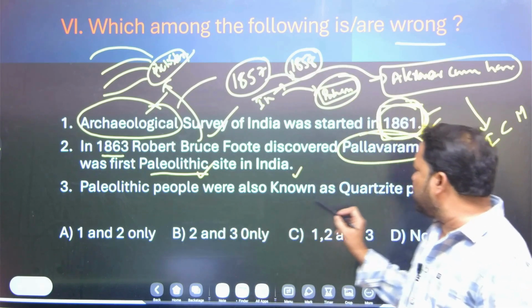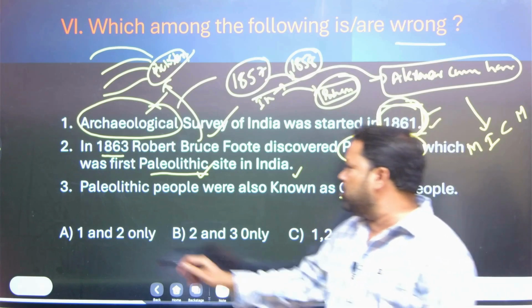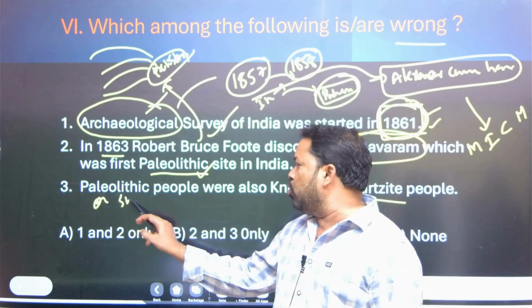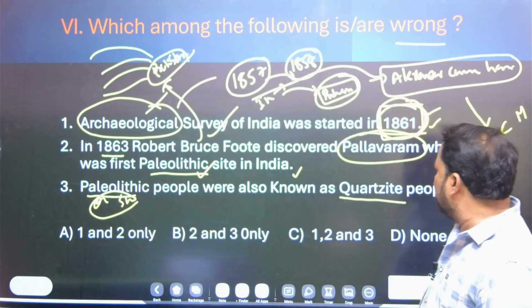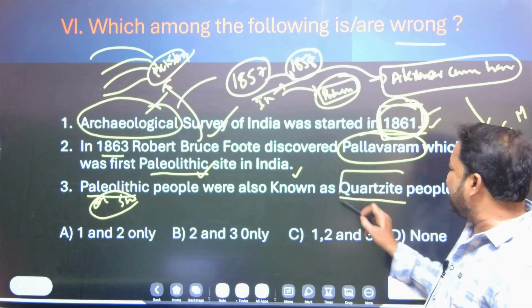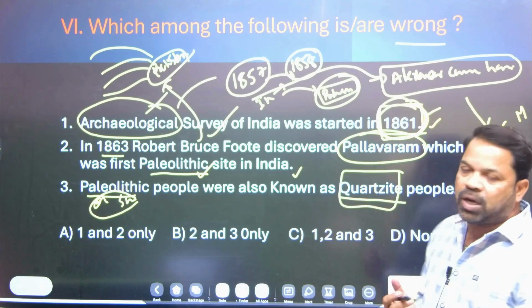Third statement: Paleolithic people were also known as quartzite people. You know very well, Paleolithic means old stone age; paleo means old, lithic means stone. Yes, this is a Greek word. They used quartzite stone, a hard stone, to make their tools, so they were called quartzite people.